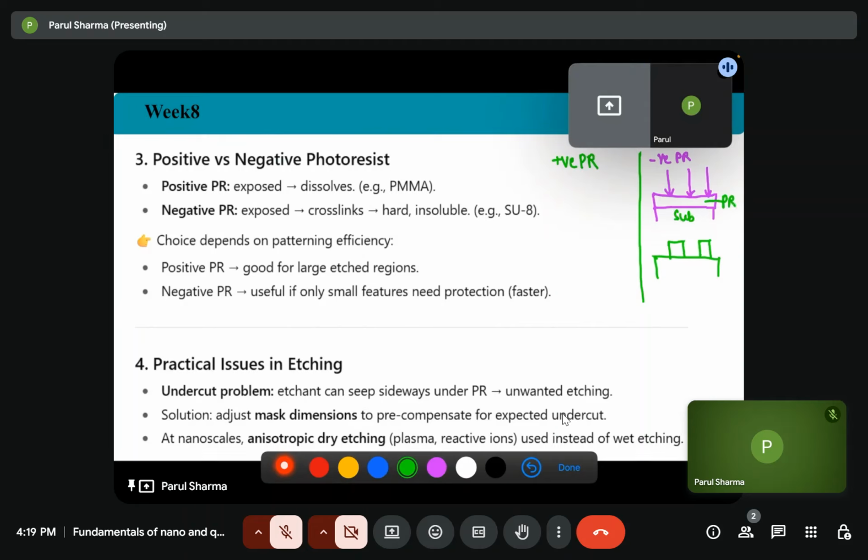In case of positive resist, we have seen earlier that substrate, and then positive PR.